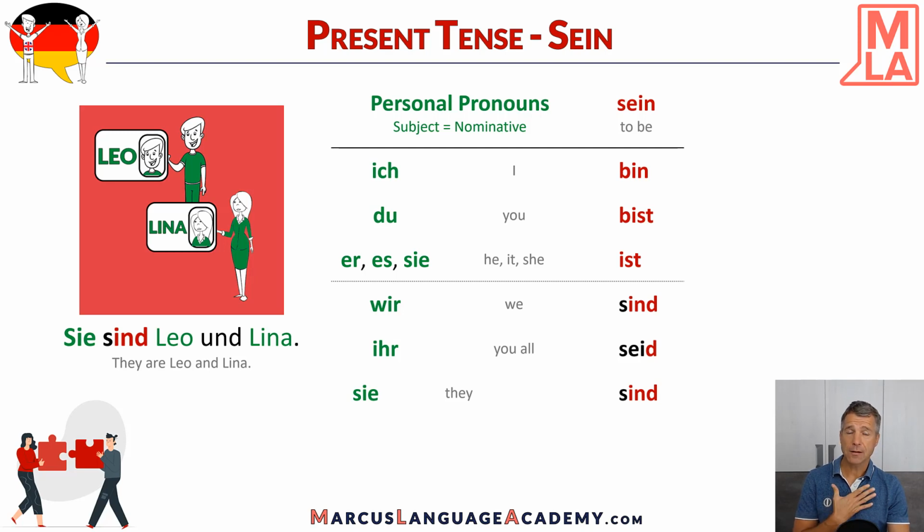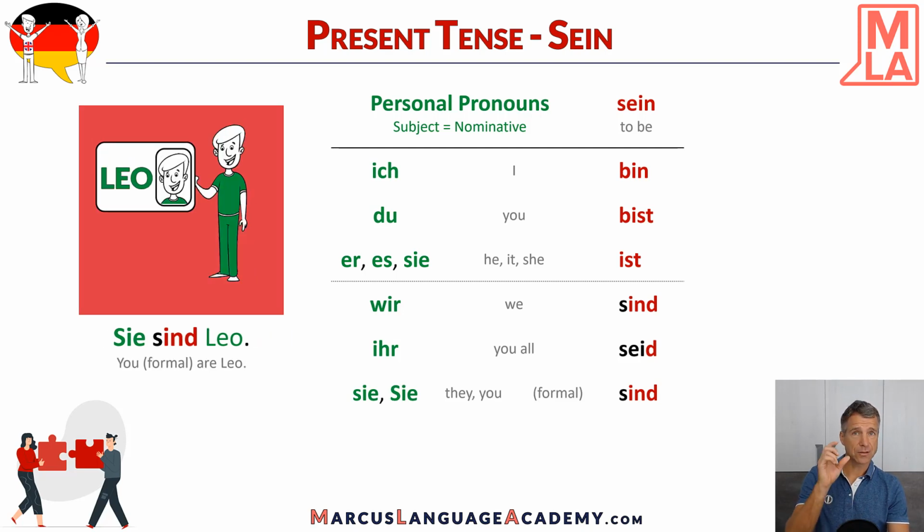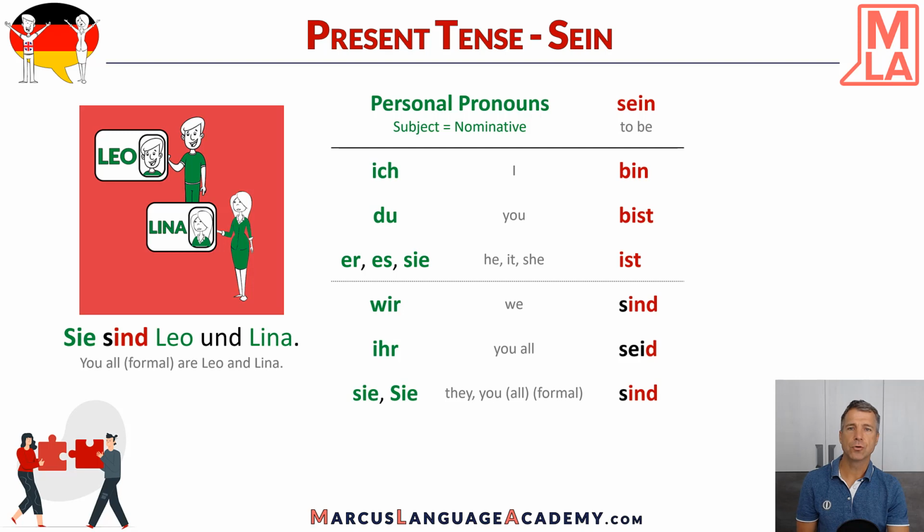And the formal way, like always, it's every time capitalized. You can talk to one person and it takes also the third person in plural. So, Sie sind Leo. You, the formal way, are Leo. And if you talk to several people, you can also say Sie sind Leo und Lina. You all, in the formal way, are Leo and Lina. So that's the conjugation of the verb sein.